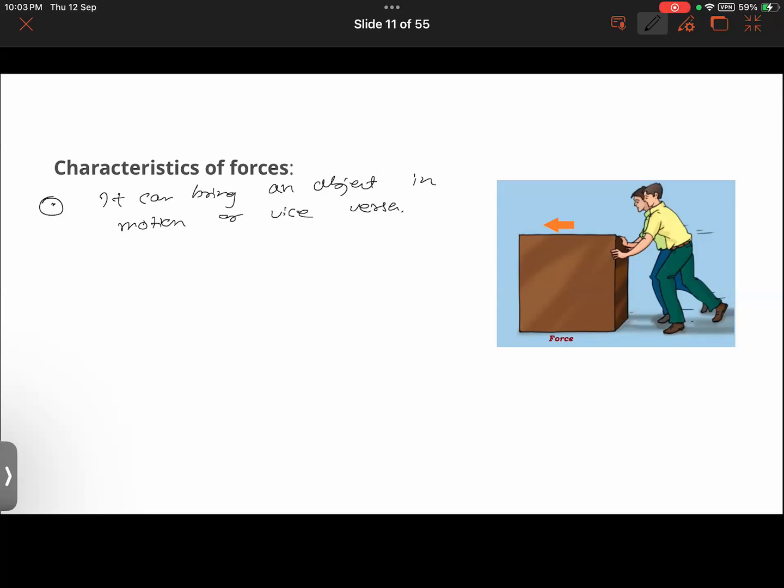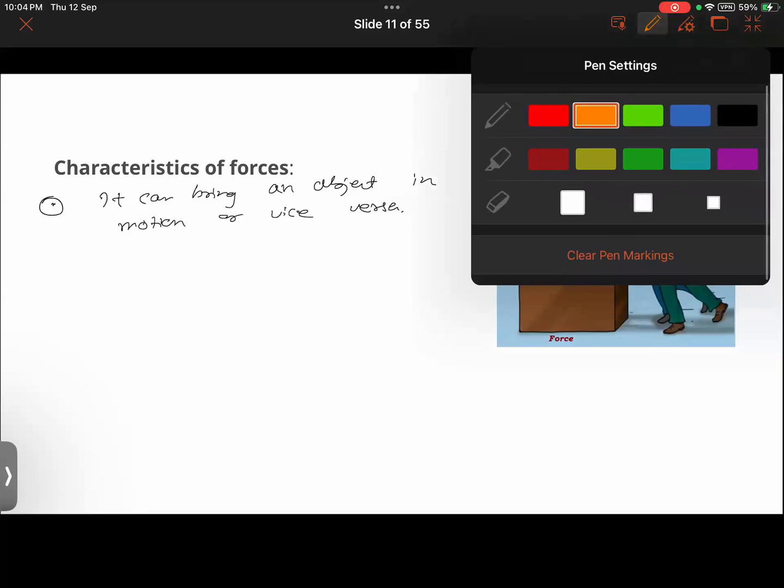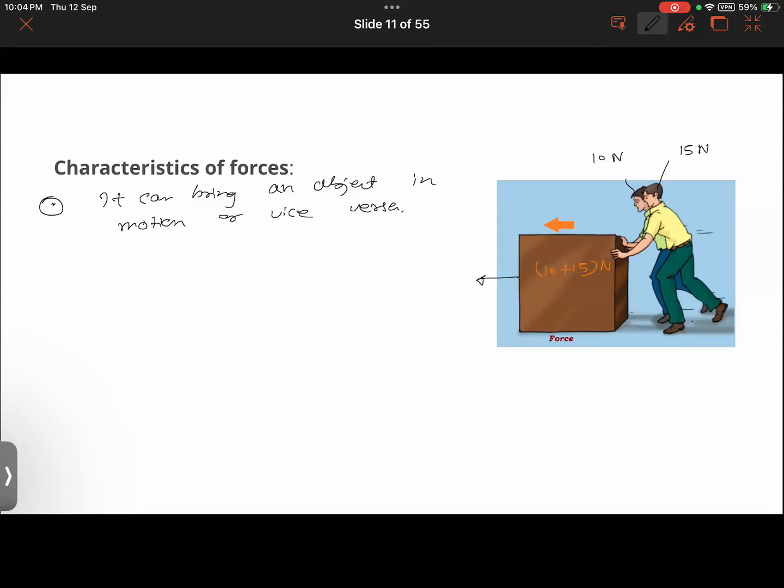Since we know that force is a vector quantity, there will be a direction. Also here, two forces are acting on this object in the same direction. Let's say this person applies a force of 10 Newton, and this person applies a force of 15 Newton. The net resultant force will be the sum of the two individual forces, that is 10 plus 15 Newton, and the object will move in the left direction with a force of 25 Newton. Got this, everyone?